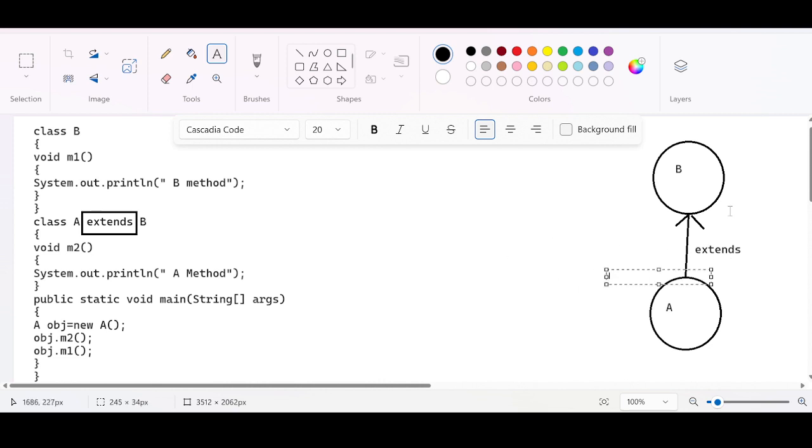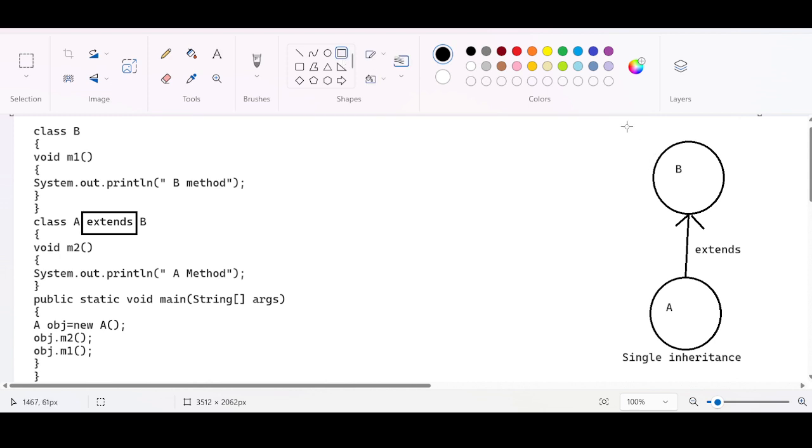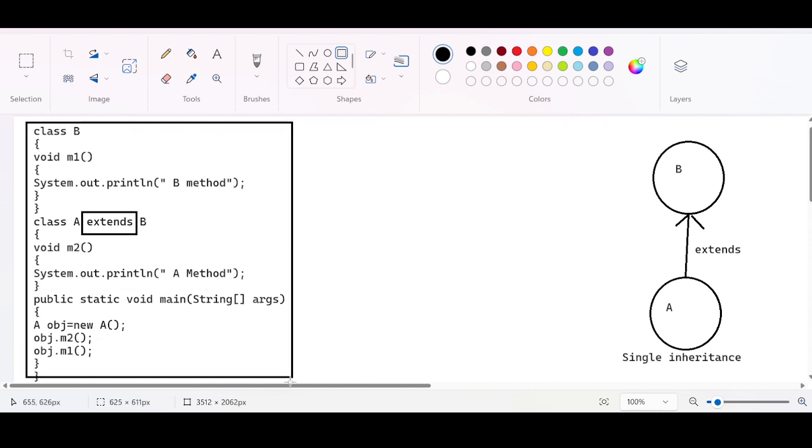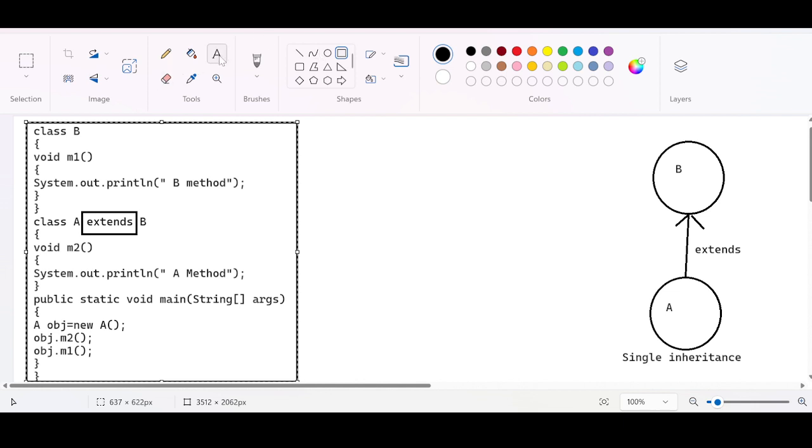By looking at this diagram, can we conclude that this is single inheritance? This is single inheritance, because there is only one tree-like structure. This is how the developer's code is represented in the diagrammatical way. The moment you do the compilation, when this bunch of code is getting compiled, the compiler is going to do what?